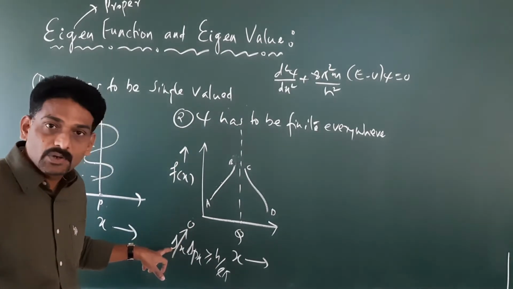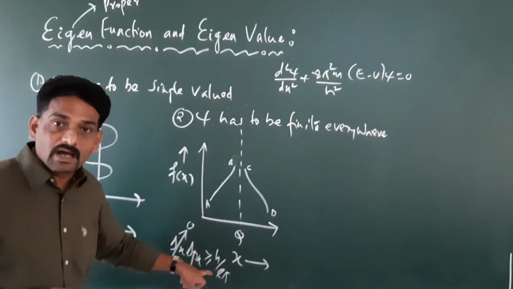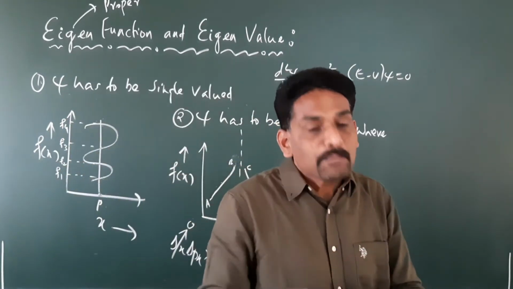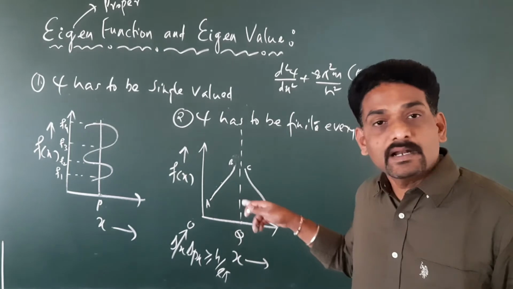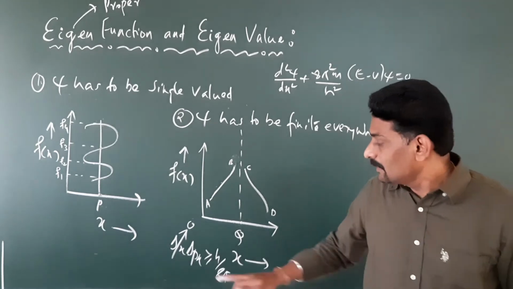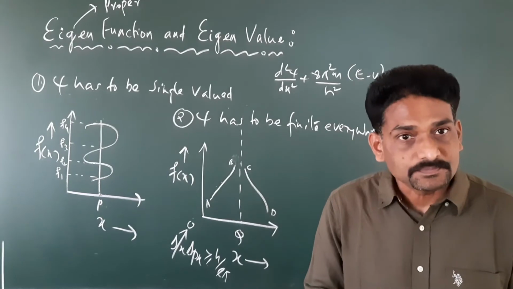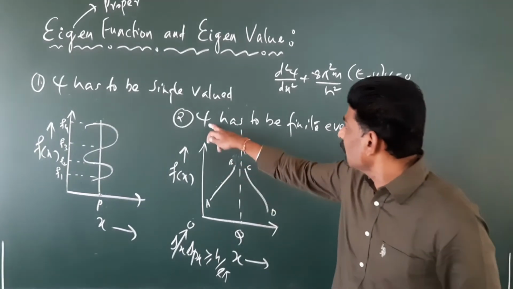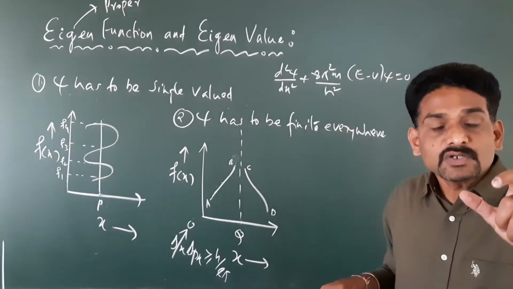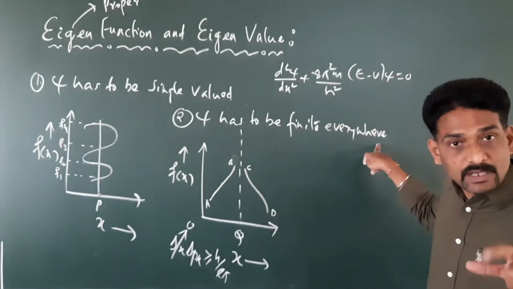Once this becomes 0, 0 into delta px is going to be 0. We are saying that 0 is greater than or equal to h divided by 4 pi, which is highly impossible. 0 can never be greater than or equal to h divided by 4 pi. Or in other words, we are violating the Heisenberg's uncertainty principle. So therefore we say, if at all you take a wave function, or if at all the psi is going to be infinite, what we say is, psi has to be finite everywhere to become an eigenfunction.